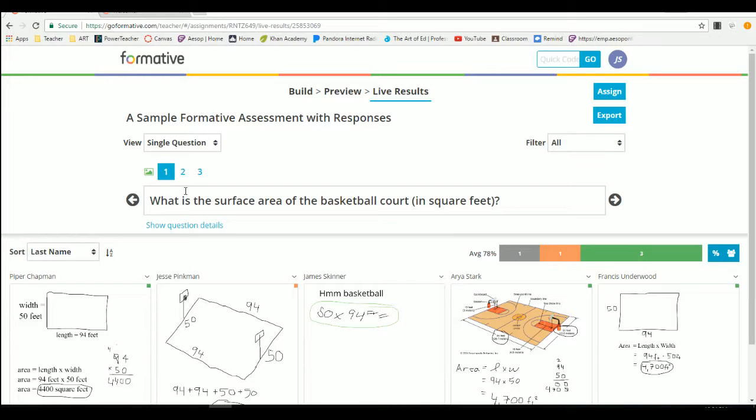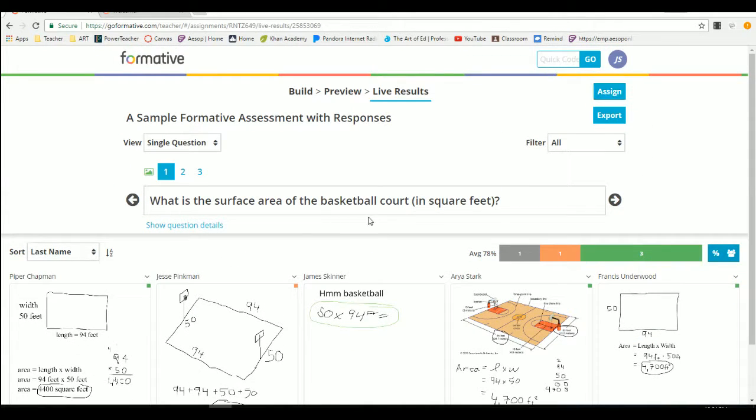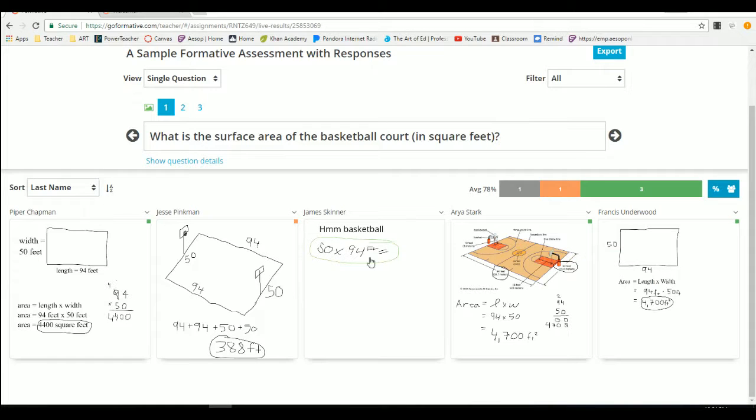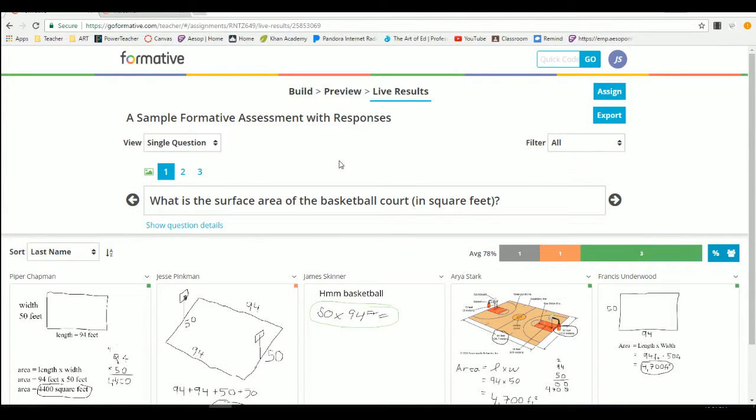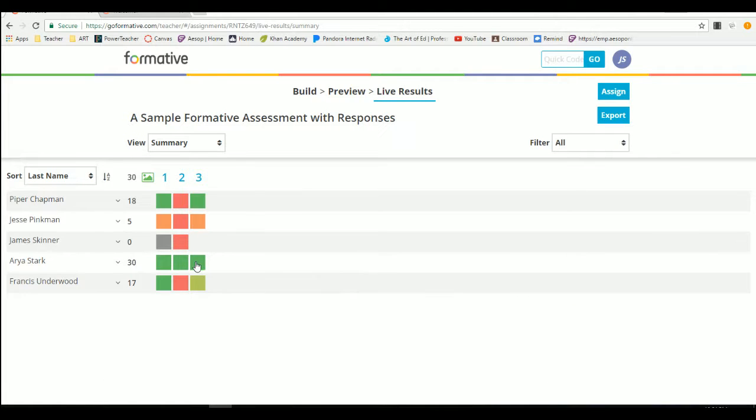They can use their own devices. It helps you towards that paperless thing. I really like the way that it's integrated into Google Classroom. It's in beta mode right now, so it should get better as time goes, but it's really easy to assign it to your students. They get used to it. It's easy for them to hand it in. As a teacher, you see it all in Google Classroom or in GoFormative here, and then you can even see what each person answered and all that fun stuff.